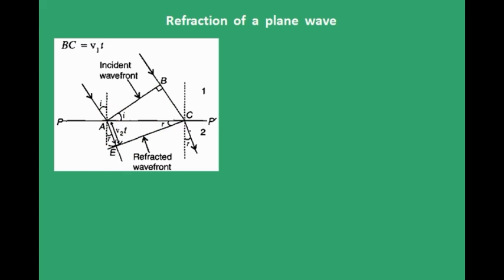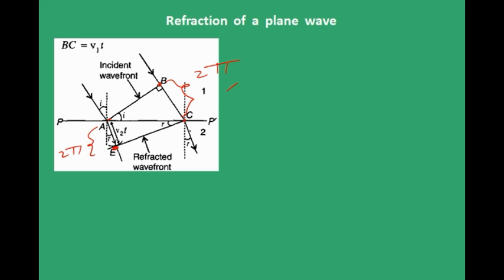And a wavefront is what? Locus of points which are in the same phase, right? So here A and B were in phase. So they should be in phase at E and C also. So if this distance should be equivalent to some phase angle, say 2 pi, that is one complete cycle, then this should also be equal to that phase angle 2 pi. And what can we say from that? Definitely AE is not equal to BC. It means that the wavelength has changed when it transfers from one medium to another.